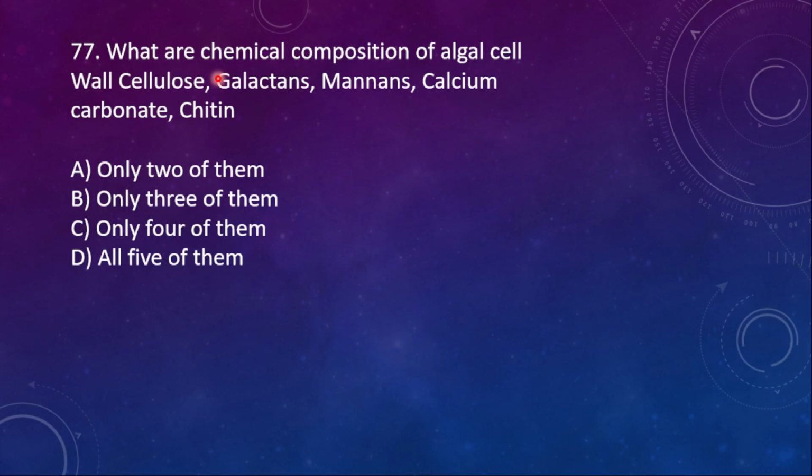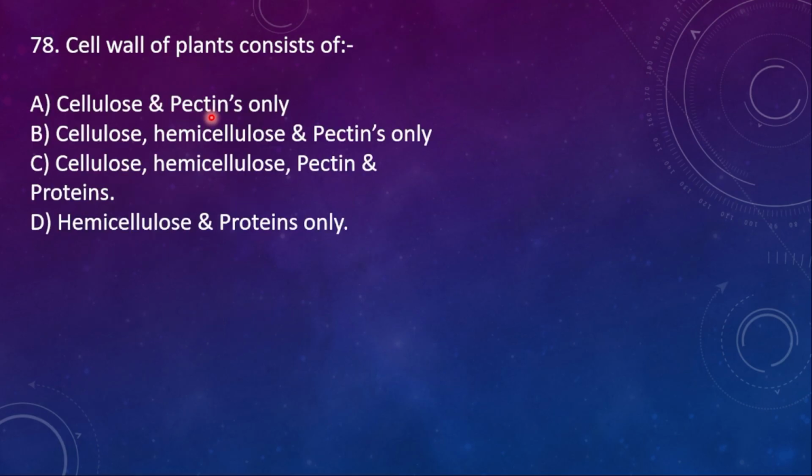77. What are the chemical composition of algal cell wall, that is cellulose, galactans, mannans, calcium carbonate and chitin? Here the right option is only 4 of them. Chitin is not present in the algae.